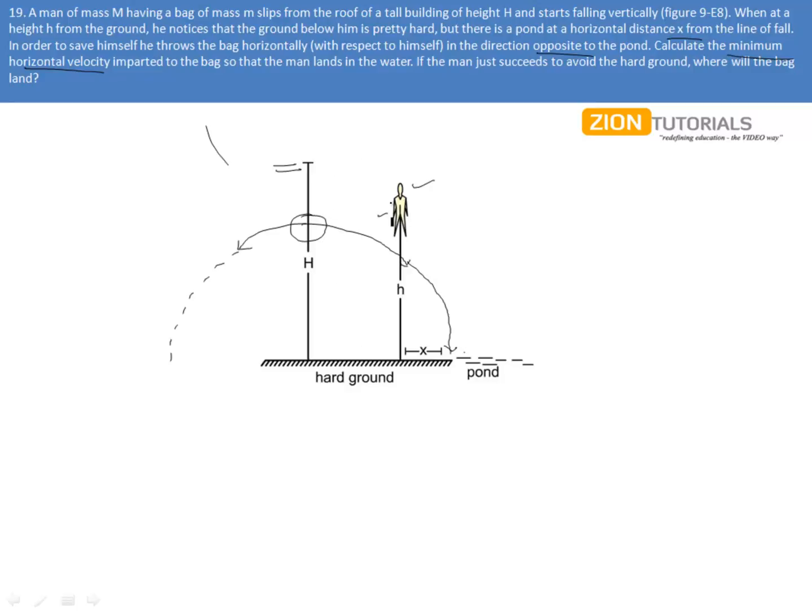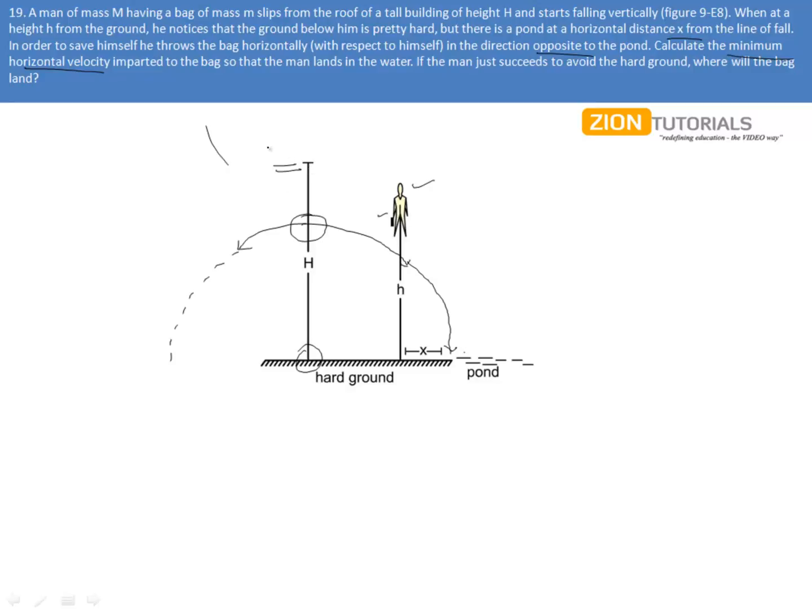Let me take the system of this bag and the person in the horizontal direction. There is no force in the horizontal direction, so there need to be no displacement in the center of mass in horizontal direction. So this center of mass is going to fall from here to here only. So let me work with that case only.